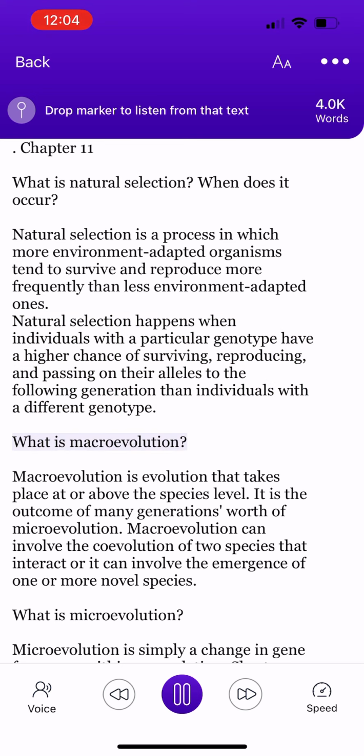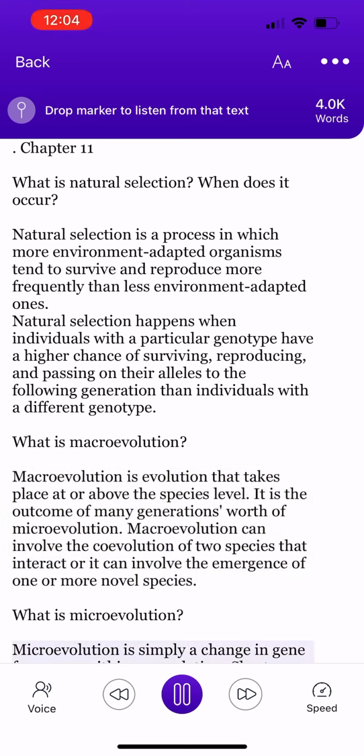What is macroevolution? Macroevolution is evolution that takes place at or above the species level. It is the outcome of many generations worth of microevolution. Macroevolution can involve the coevolution of two species that interact, or it can involve the emergence of one or more novel species.